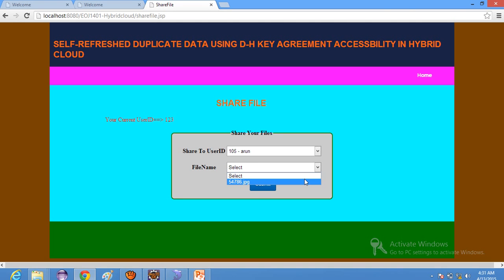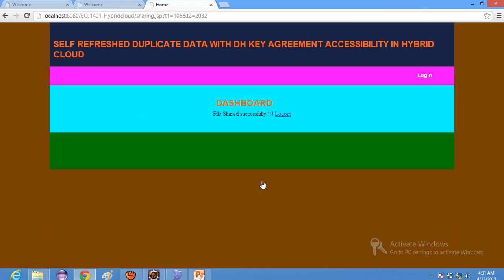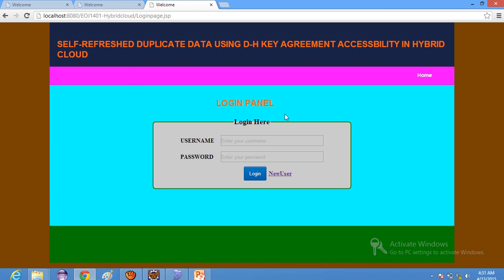Just click over this and submit this file. So that file is shared, but we have to access it using the public cloud. So for accessing the public cloud, what do we have to do? Firstly log out from here. For now we have uploaded the file into the private cloud, and we are going to access the file using the public cloud.